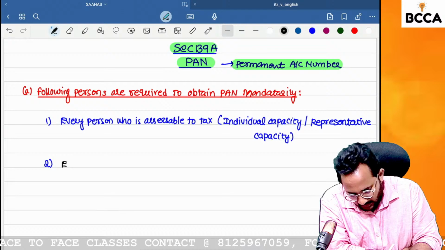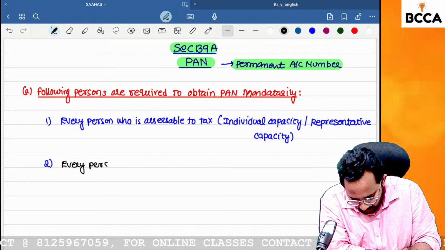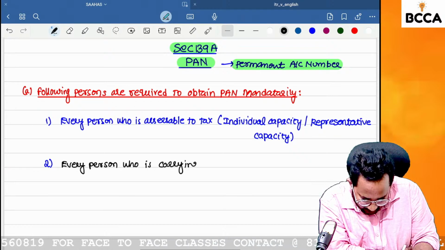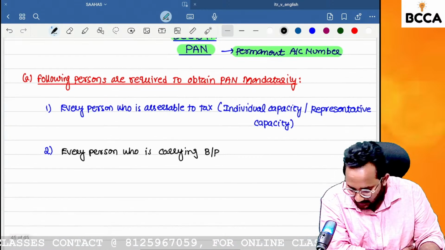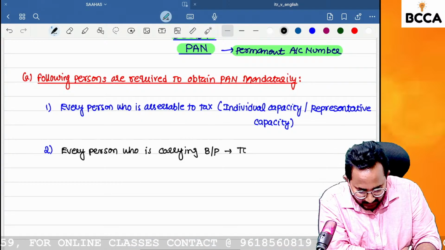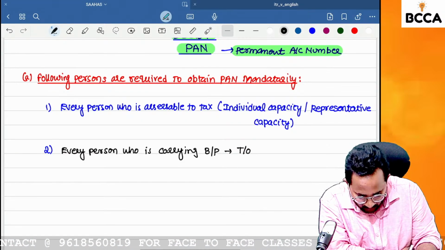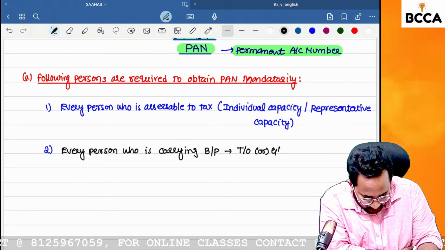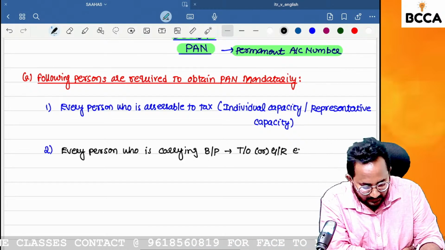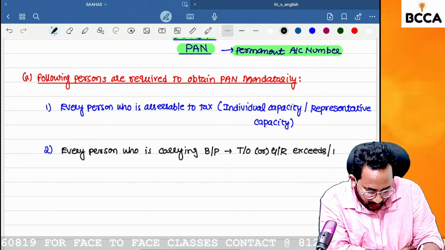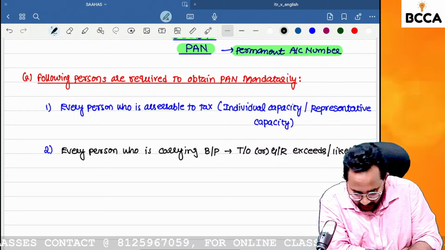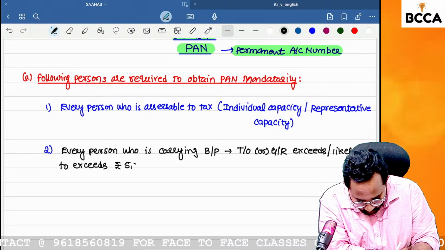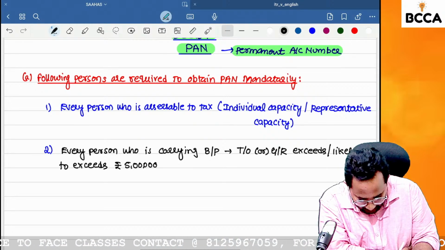Second one, every person who is carrying on business or profession. What do you mean by business or profession? In case of business, we have to check the turnover, or in case of profession, we have to check the gross receipts. We have to check whether the gross receipts exceed or are likely to exceed, can you tell me how much? Rupees 5 lakh in any previous year.